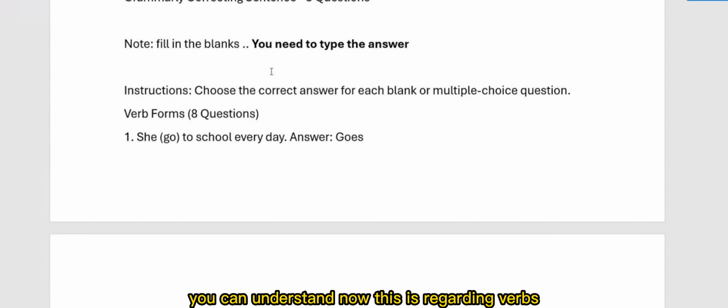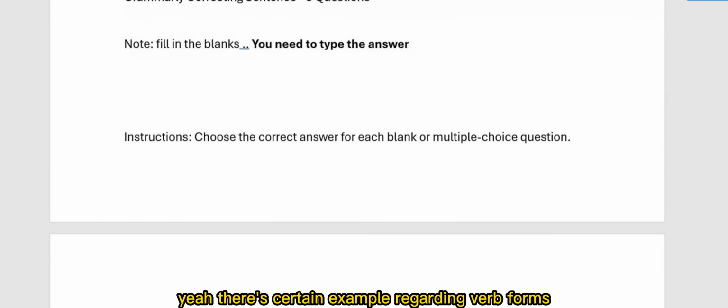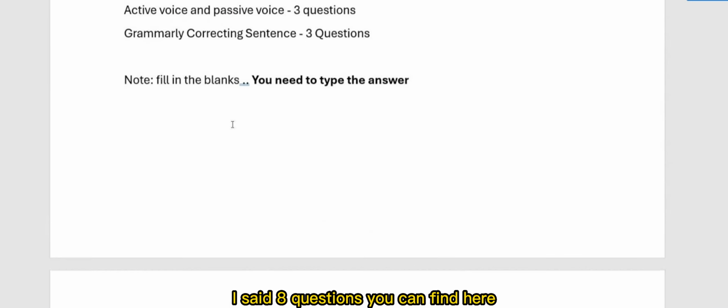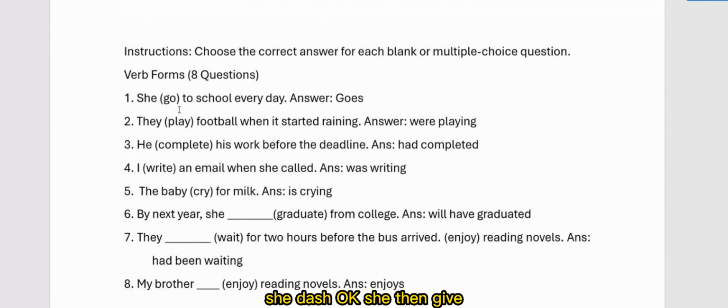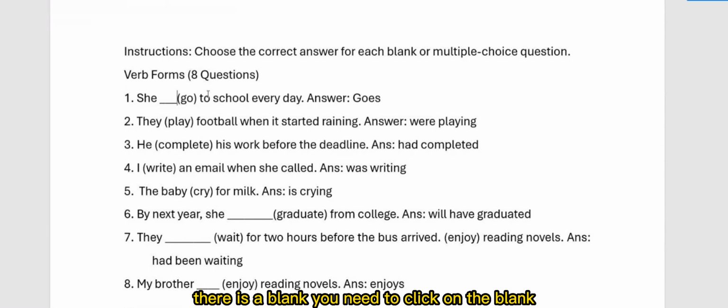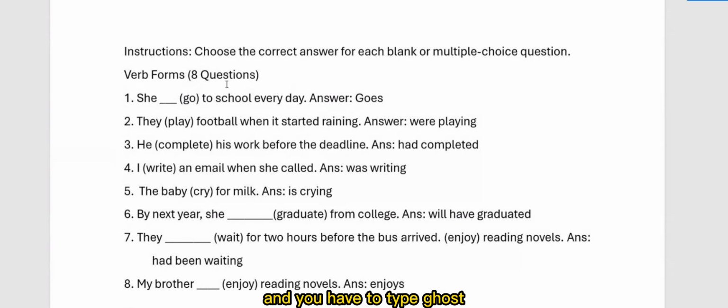Now, this is regarding verbs. That's an example regarding verb forms. I said 8 questions; you can find them here. She dash. Okay, she, then they're giving a verb, go, to be filled: goes to school every day. There is a blank. You need to click on the blank and you have to type goes. The g should be a small letter only. She goes to school every day.